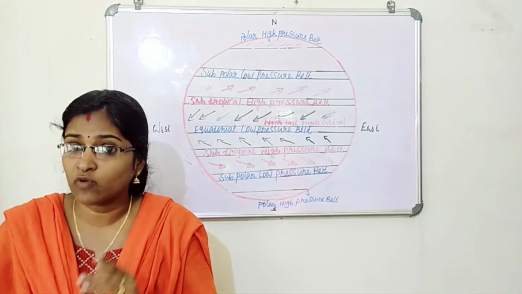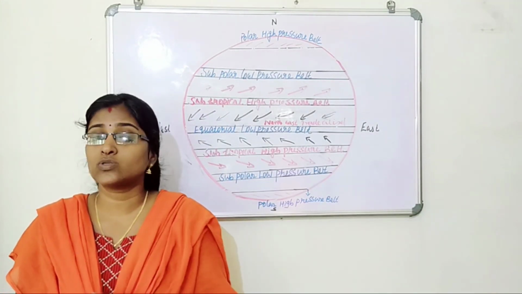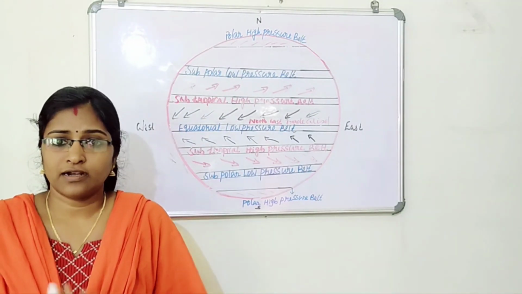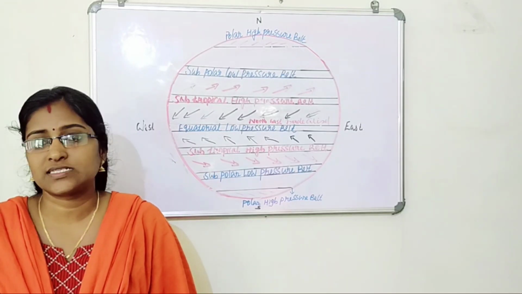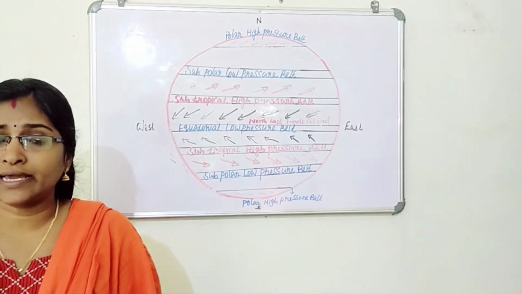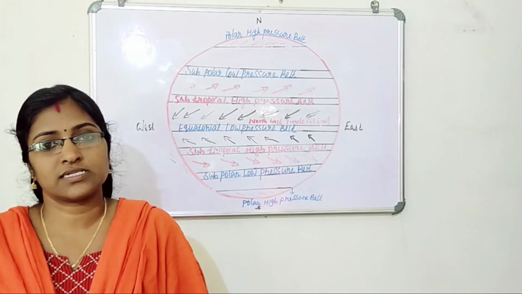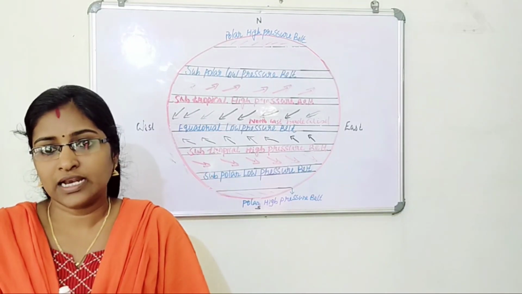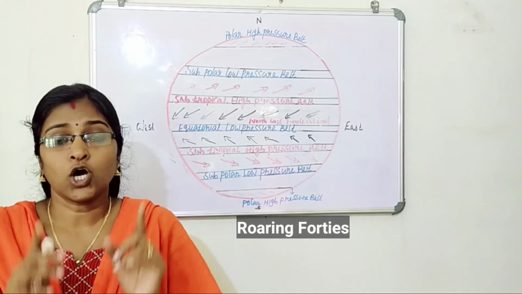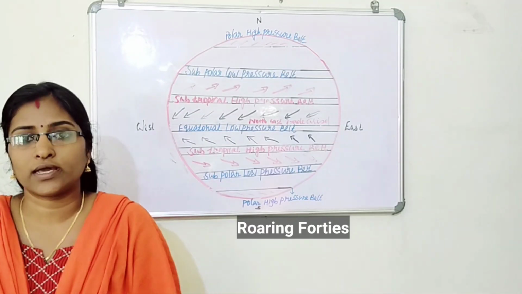Westerlies helped our Vasco da Gama to reach South Africa through South Atlantic Ocean. The ancient mariners had given different names to the rough westerlies in the southern hemisphere. Who gave that name? Ancient mariners. Which are those? Listen. Along 40-degree latitude, the westerlies are known as roaring 40s.